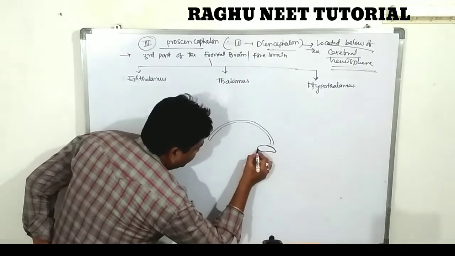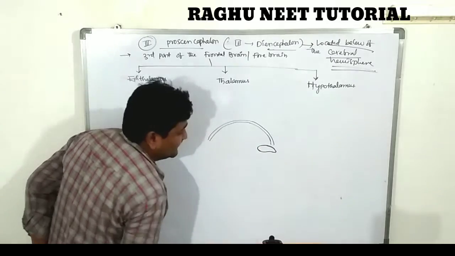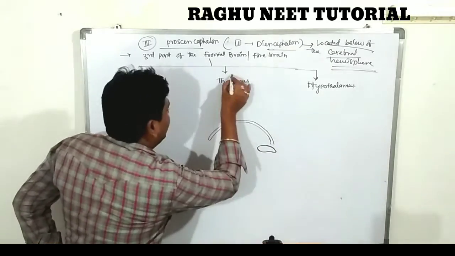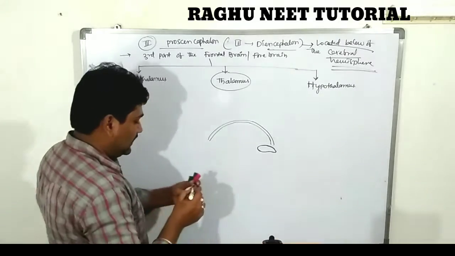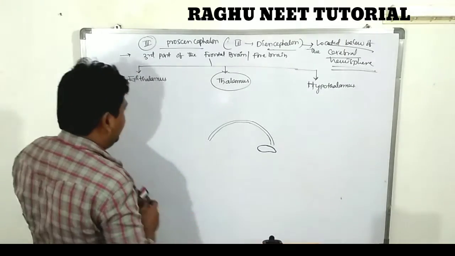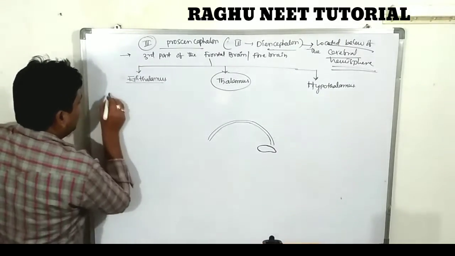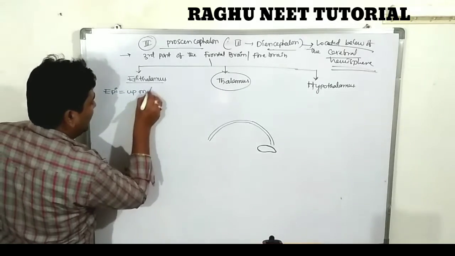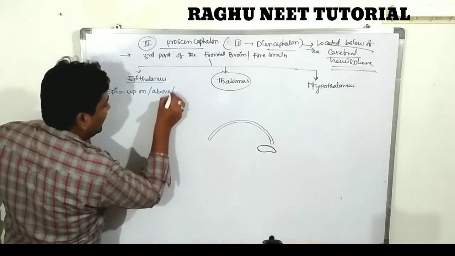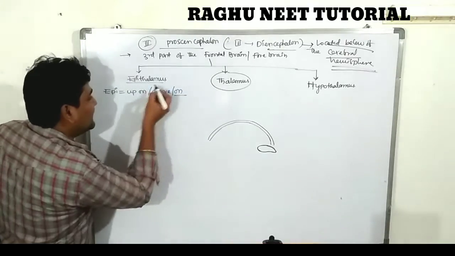Below the cerebral hemisphere, there is a bulbous-like part called the thalamus. Now, what is the epithalamus? Epi means upon or above. The epithalamus is located above, on the thalamus.